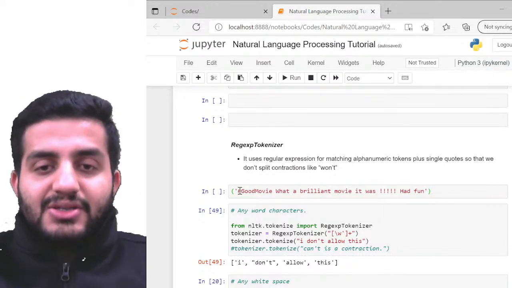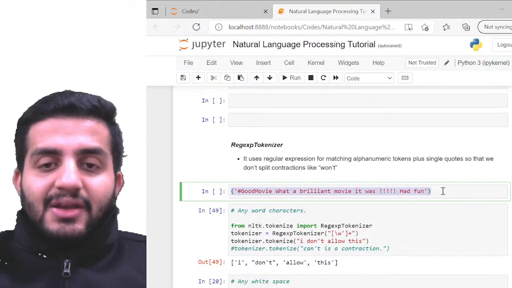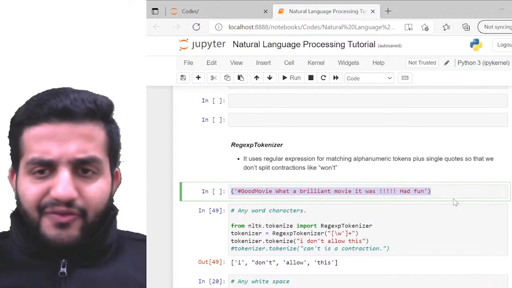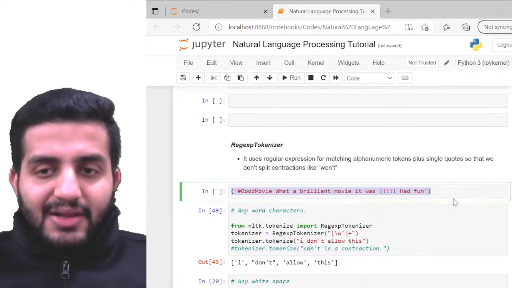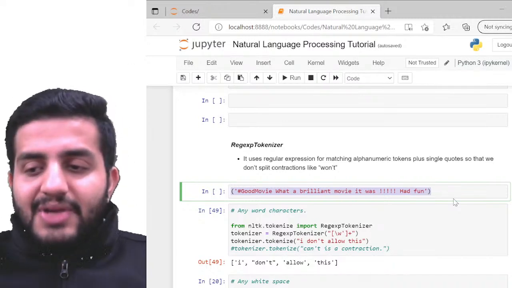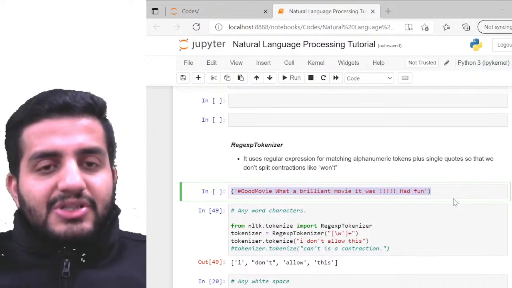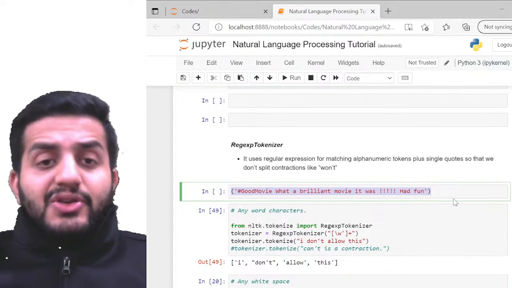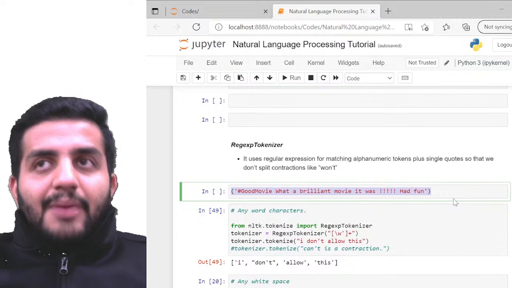Like for example, look at this. I have one sentence like this: hashtag good movie. What a brilliant movie it was. Four exclamation marks, then had fun. Right? So like you do a WhatsApp text, you write some text with a lot of exclamation marks, a lot of smileys and all that, right?